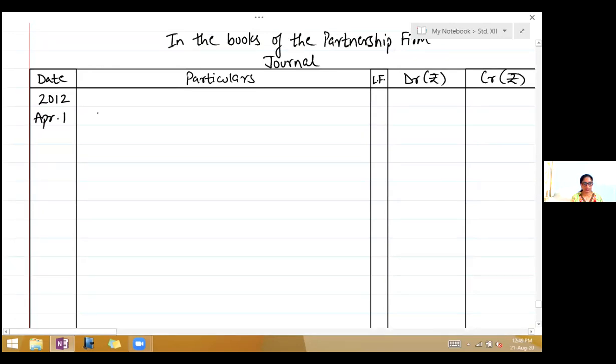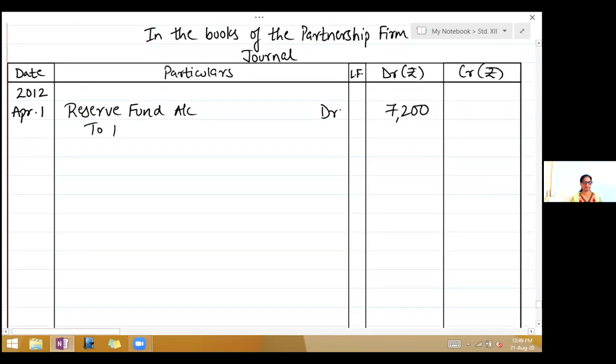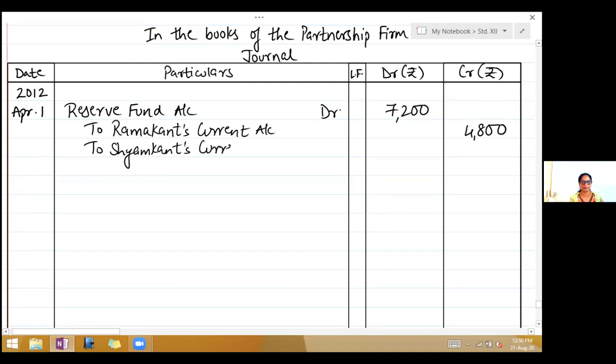Right, reserve fund account debit. To 7,200, to Ramakant's current account, 4,800, to Shamakant's current account, 2,400.